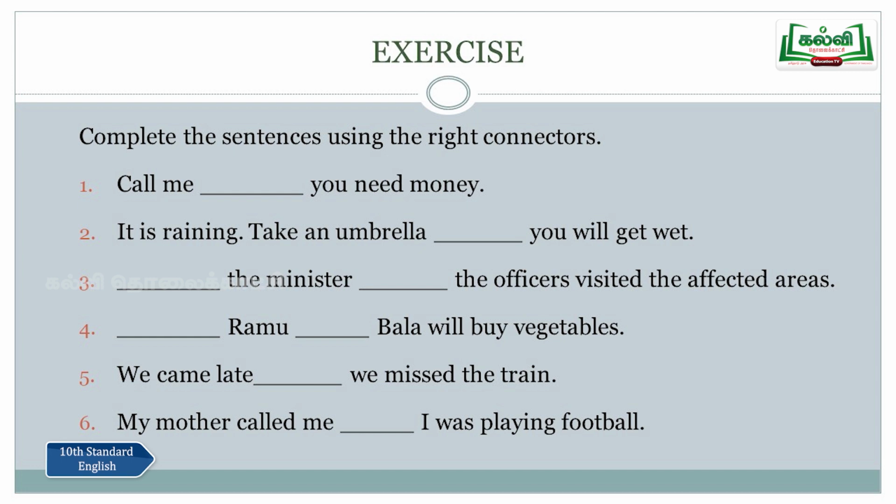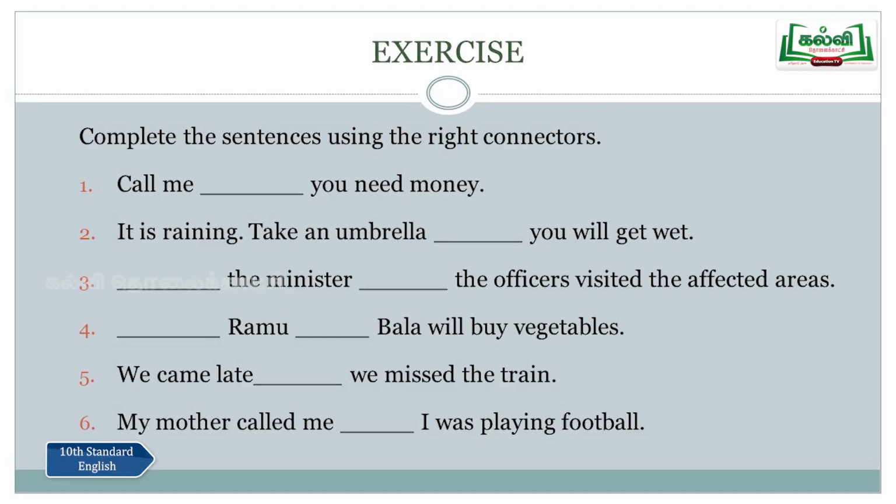Call me dash you need money. Call me in case you need money. It is raining. Take an umbrella dash you will get wet. Take an umbrella or else you will get wet. Take an umbrella or you will get wet. Take an umbrella, otherwise you will get wet. So all these three answers are correct.